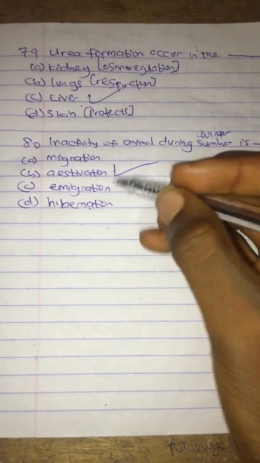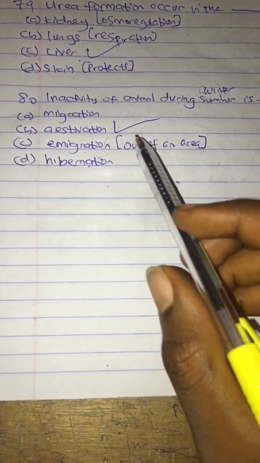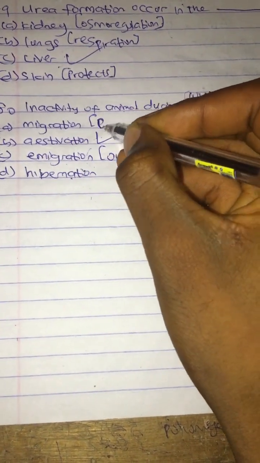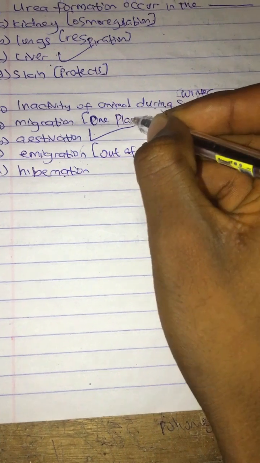I hope that is clear. So emigration is the process in which an organism leaves an area or out of an area. They leave the area. While migration is the process in which organisms move from one place to the other. They don't stay in one place, they just migrate from one place to the other. So that's migration. I hope that is clear.